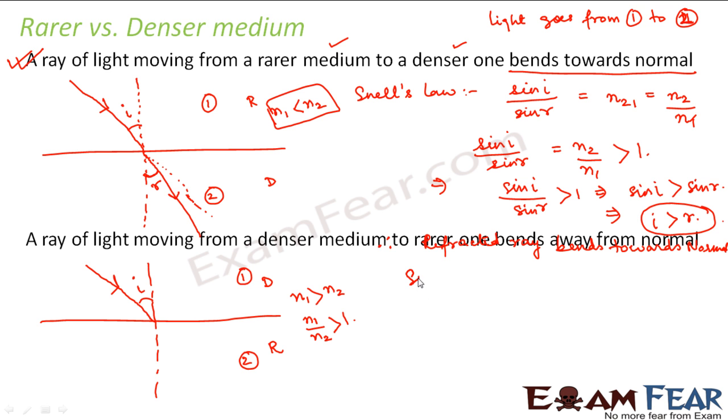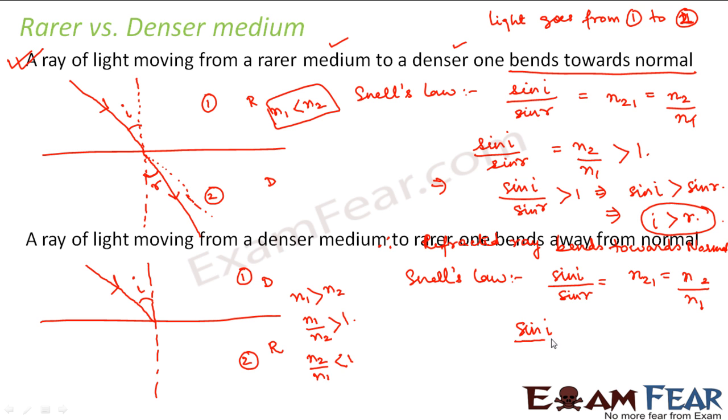Again here we apply Snell's law. From Snell's law we can say that sin i by sin r is equal to n21, which is equal to n2 by n1. Now n1 by n2 is greater than 1, therefore n2 by n1 will be less than 1.